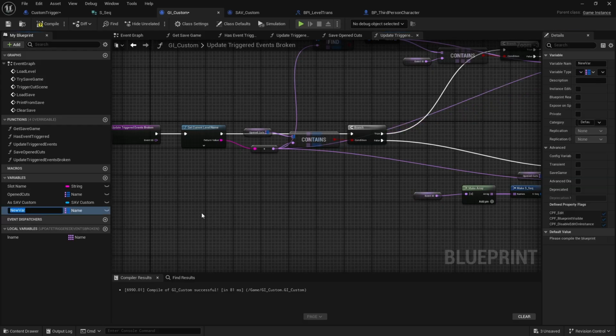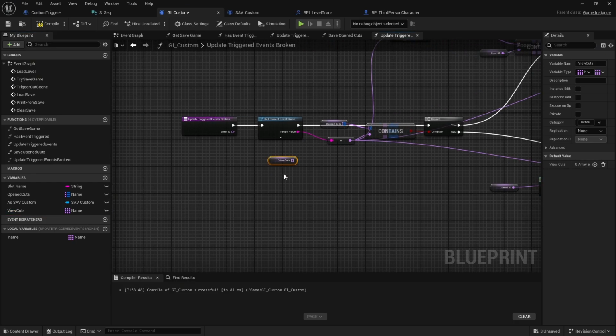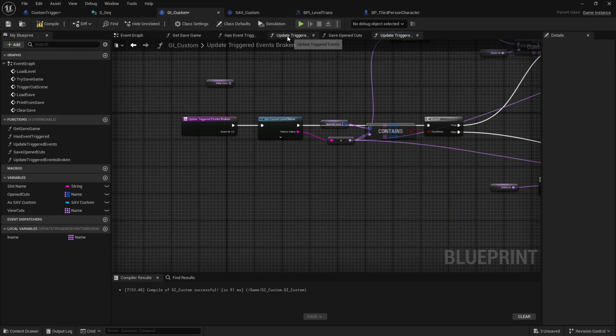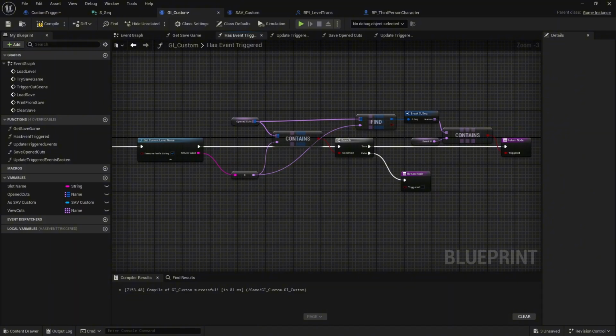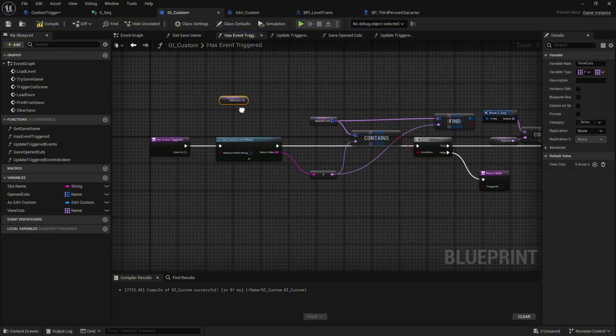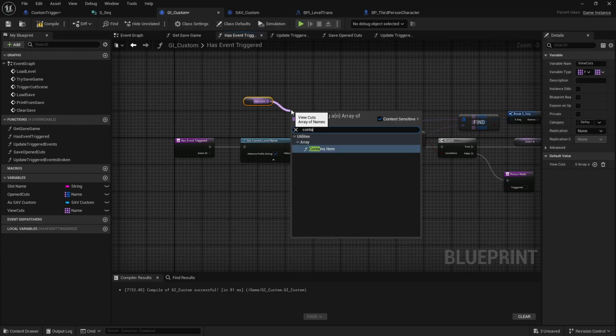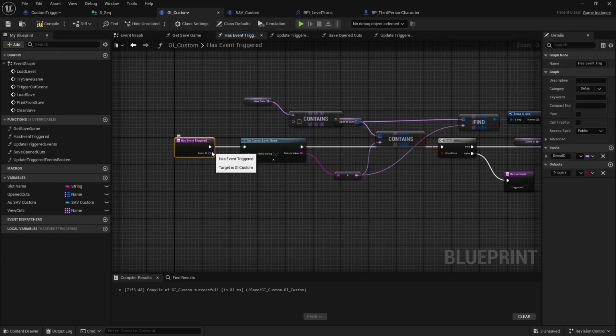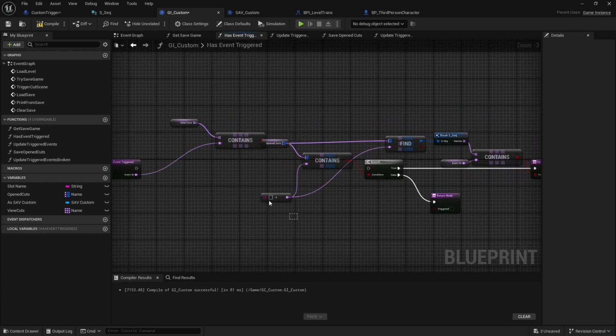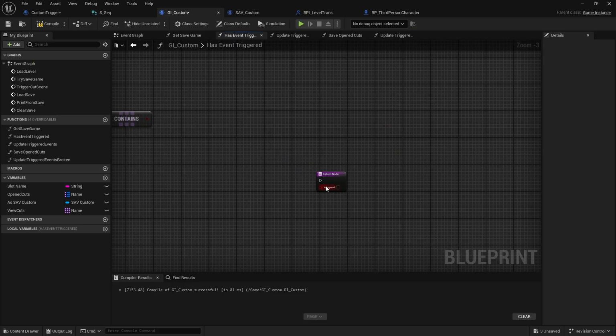So what I would do here is honestly, I would just make this viewed cuts, or whatever you want to call it, an array of names, and use this to basically handle all of this. So we would come out of here, and we already know that our update trigger is being triggered when has event triggered is being triggered. So basically, I would just come in here. I would say get this, contains the event ID, instead of doing all this stuff with the level name and the map. I would just see if it contains this level ID. If it does, return true. If it doesn't, return false, right?